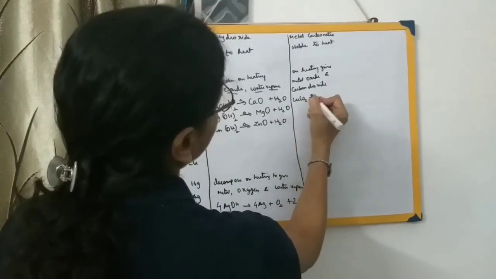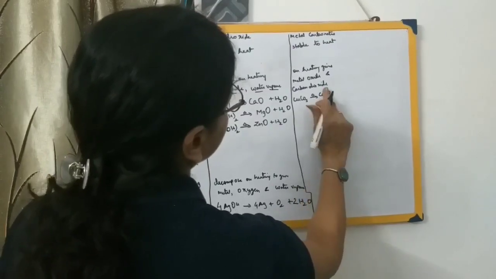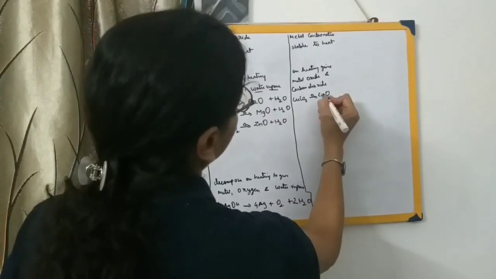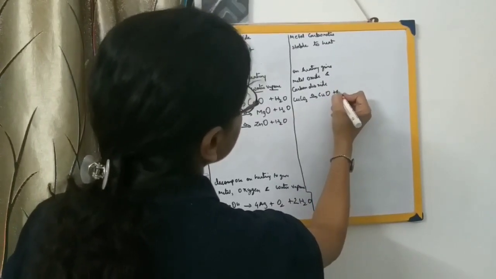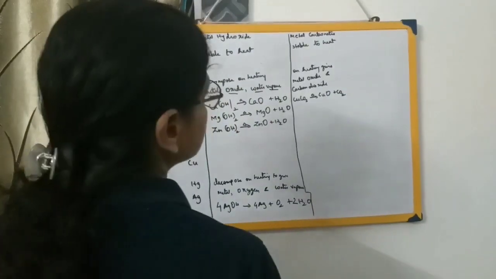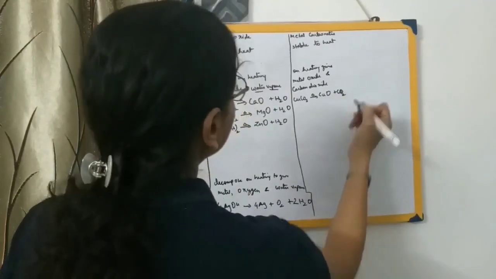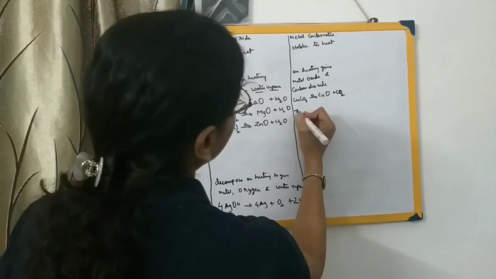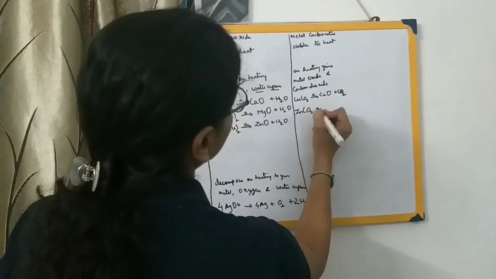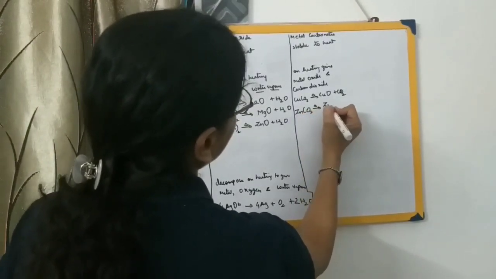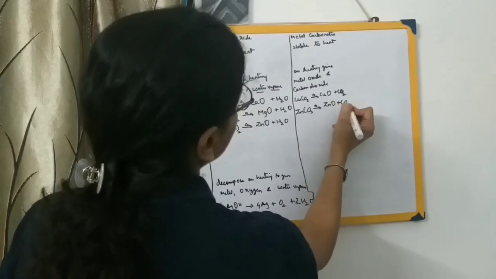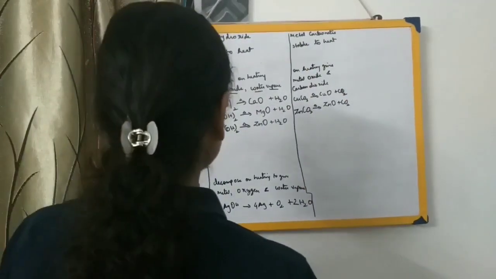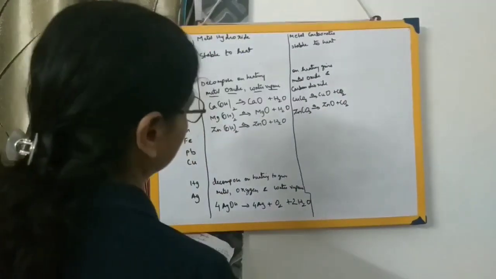On heating, it will form CuO plus CO2. Similarly, all the similar reactions will be obtained. Zinc carbonate on heating will form ZnO plus CO2. I am not writing down all the reactions because I don't have sufficient space over here.